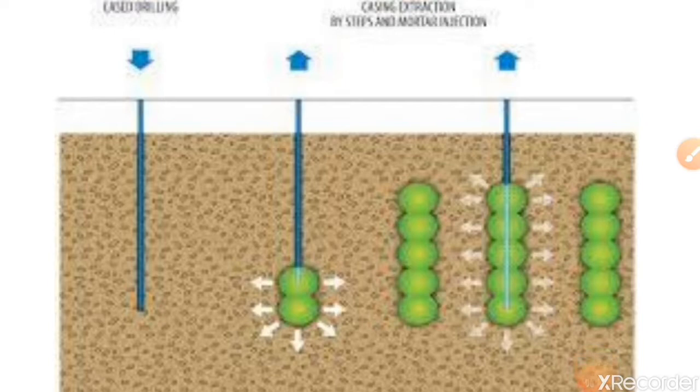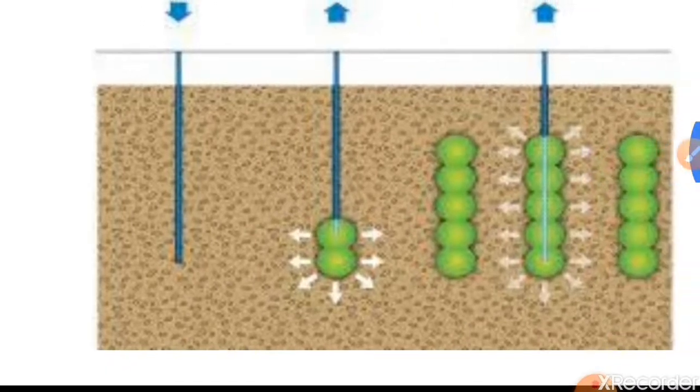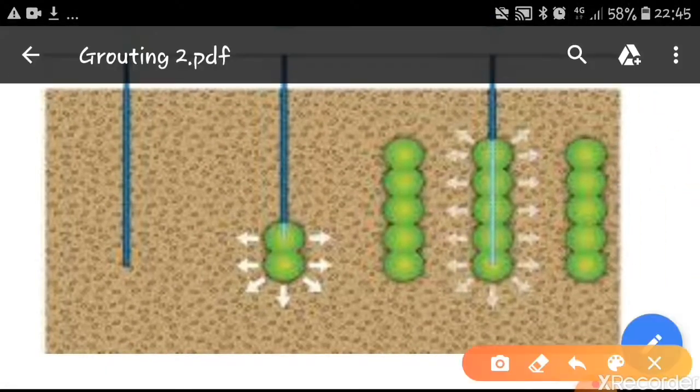Also, one more figure here. This figure shows the step-by-step procedure of compaction grouting. Initially, the pipe is inserted inside the soil mass. The second figure shows how the grout has become a hard mass and how it exerts pressure on the surrounding soils.